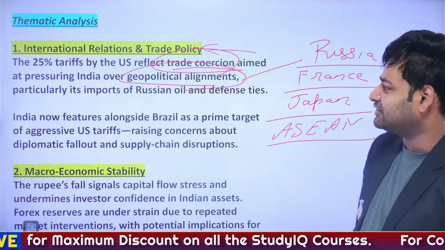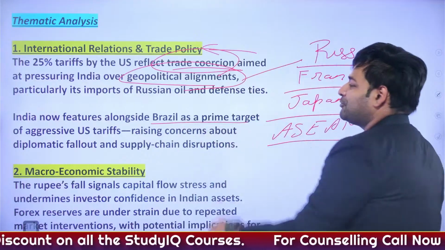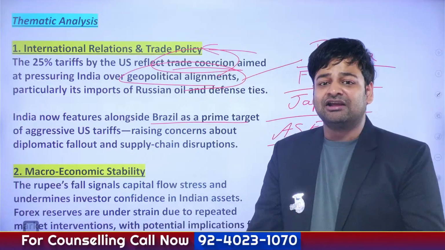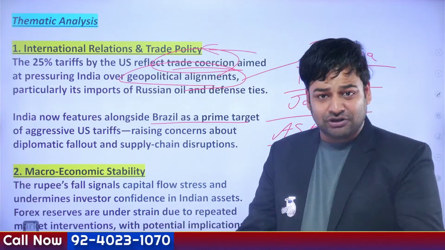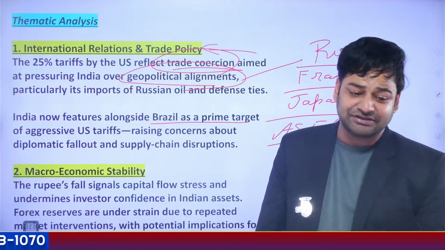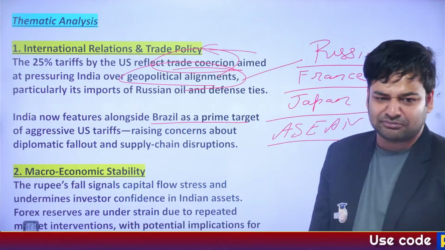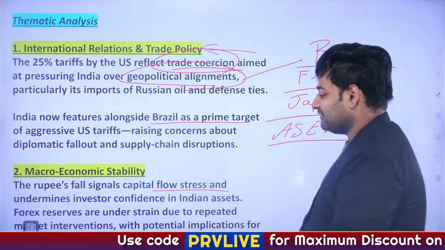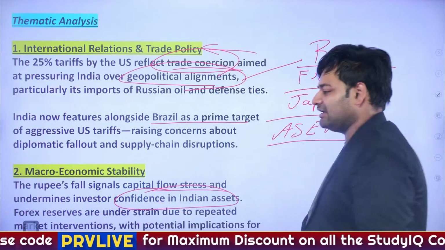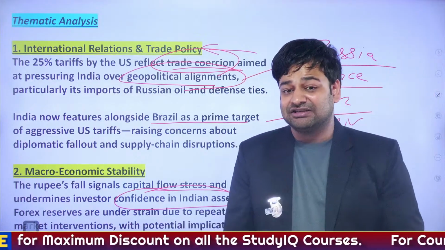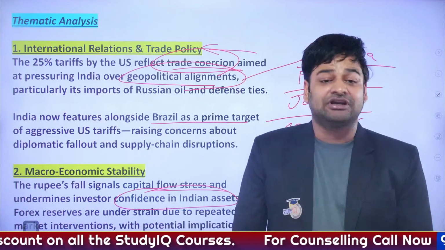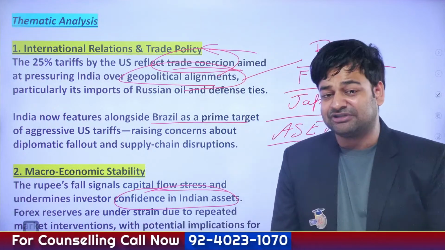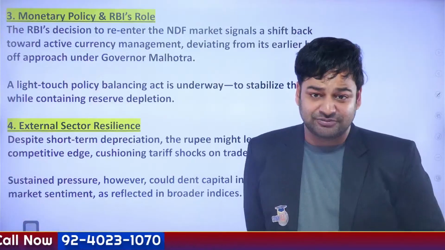So India now features alongside Brazil as a prime target of aggressive US tariffs. Suddenly, India and Brazil have become the prime targets of America. And here comes the second analysis, that is macroeconomic stability. The rupee's fall signals capital flow stress and undermines investors' confidence in Indian assets. Hence, as a result, this shall trouble our forex reserve and ultimately two other economic aspects, that is foreign direct investment as well as foreign portfolio investments, right?